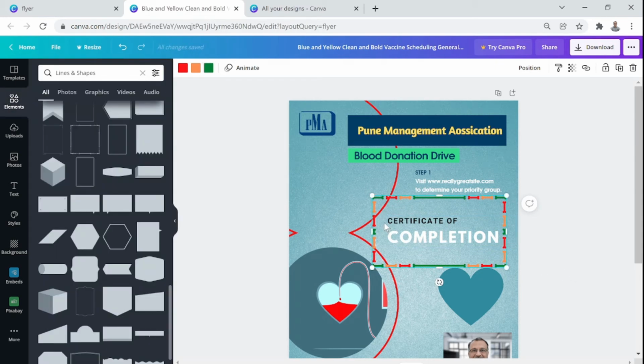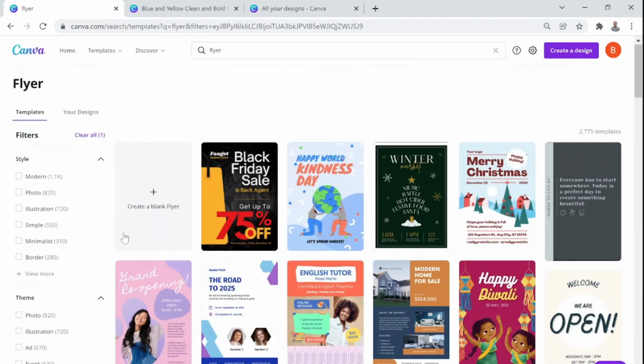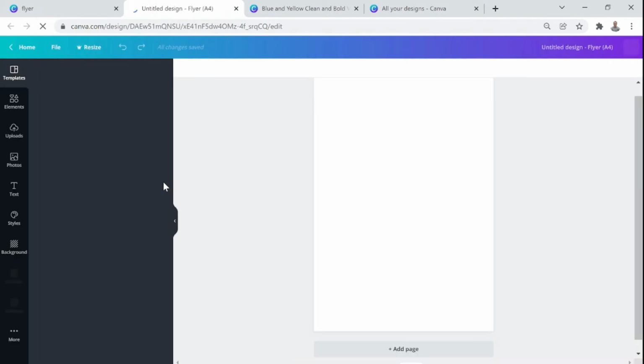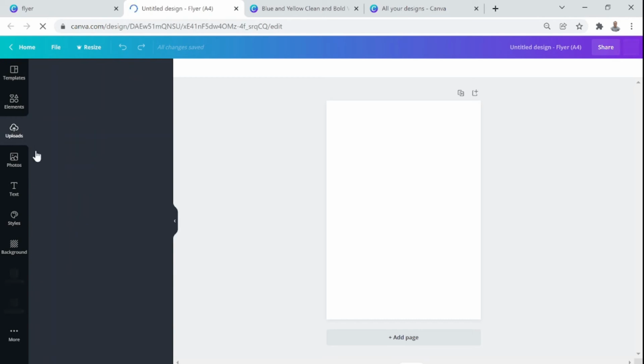Now a few things that I want to show you, we'll try to cover in a completely blank flyer. So I will go to my original home page here, and you see an option of create a blank flyer. A blank flyer is like your blank A4 size page. Now here I can put something from my uploads if I want.